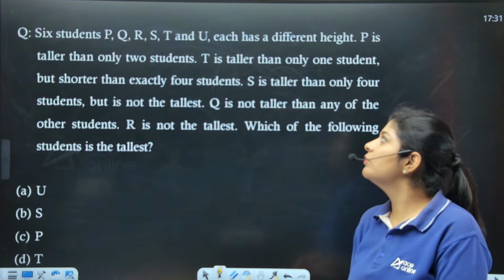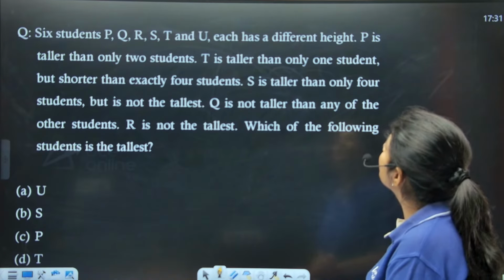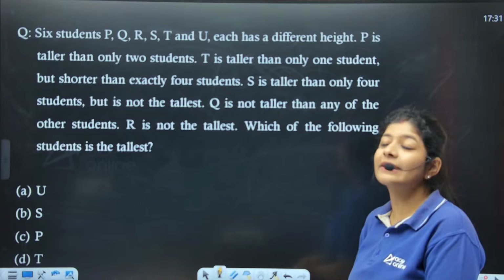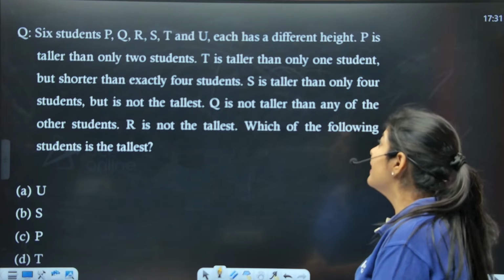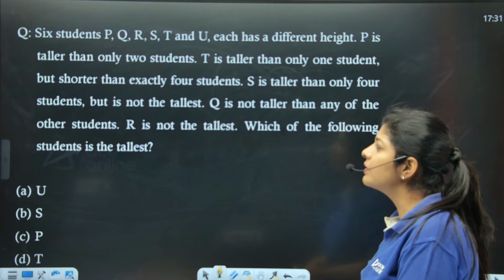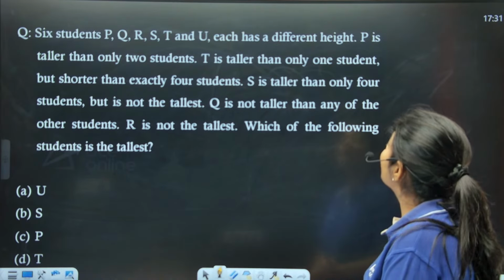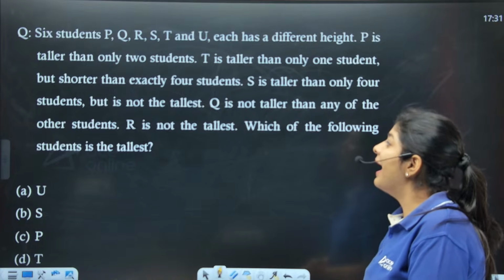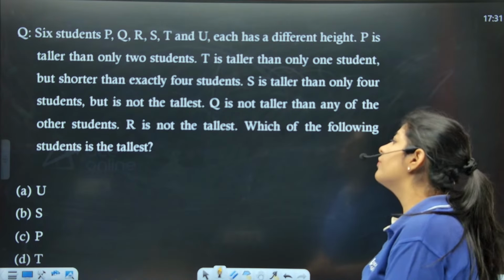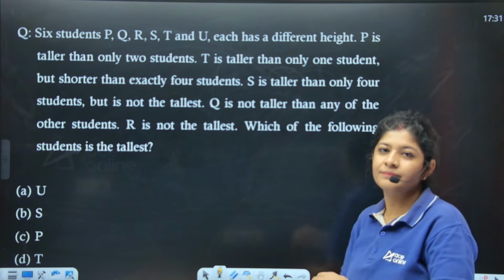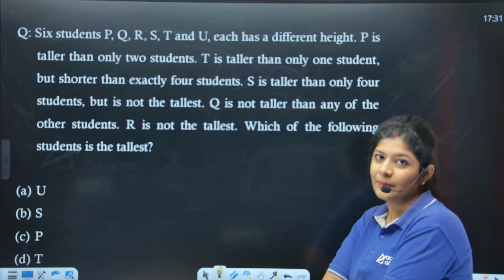P is taller than only 2 students. T is taller than only 1 student but shorter than exactly 4 students. S is taller than only 4 students but is not the tallest one. Q is not taller than any of the other students. R is not the tallest. Which of the following students is the tallest one? It's a very, very simple one.